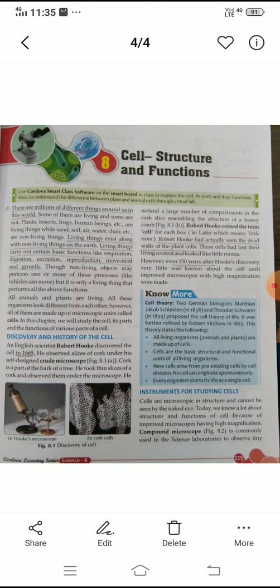What is cell theory? Cell theory means about the cells. What are the characteristics of the cells? These are all given by these scientists. So these are known as the cell theory.